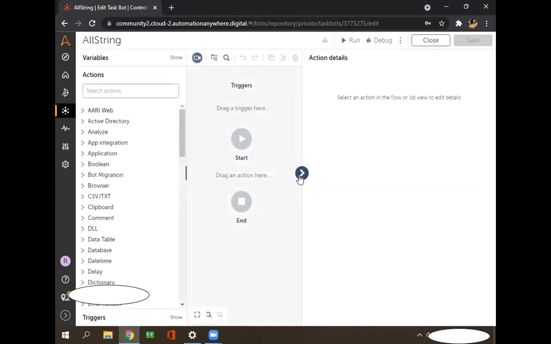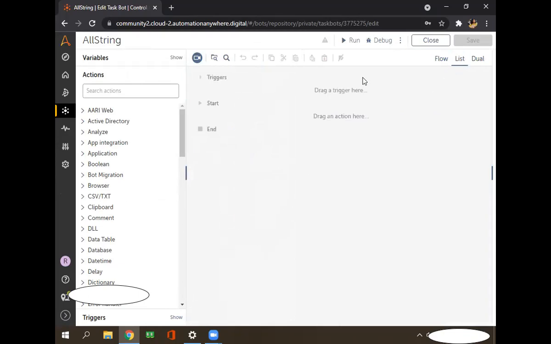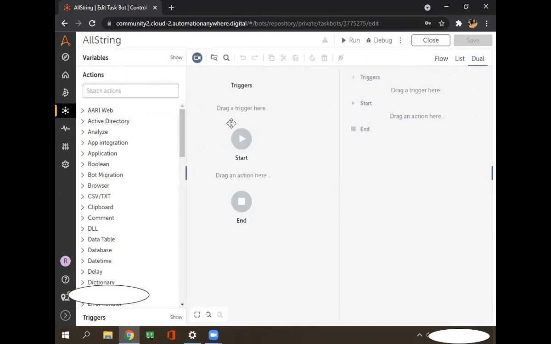Here, if you can see, there are three types: flow, list, and dual. In flow, it will show you the basic flow diagram view, and in list you can see the coding. If you select dual mode, you can see the flow diagram as well as the coding part. So let's start with the first. As I told you, today we'll learn the string command. For that, let's search here for string.